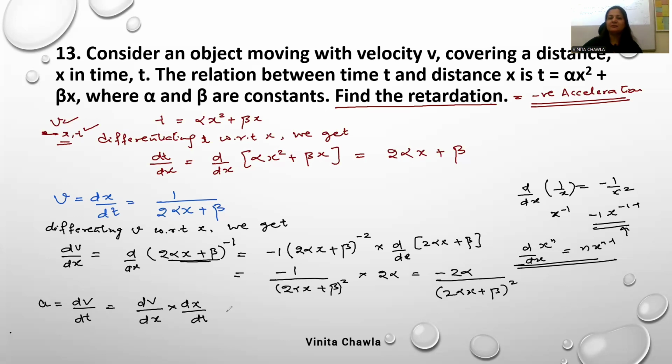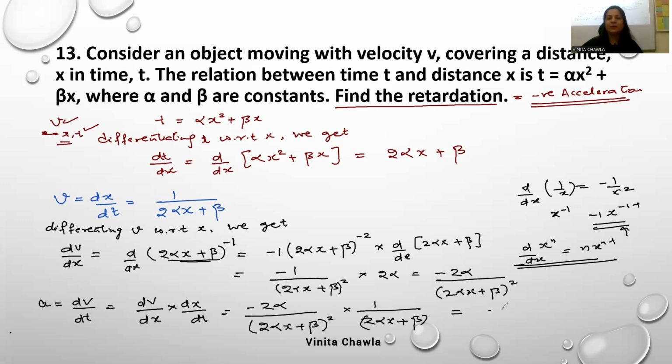What is dv by dx? It is -2 alpha upon (2 alpha x plus beta) square, and dx by dt is 1 upon 2 alpha x plus beta.